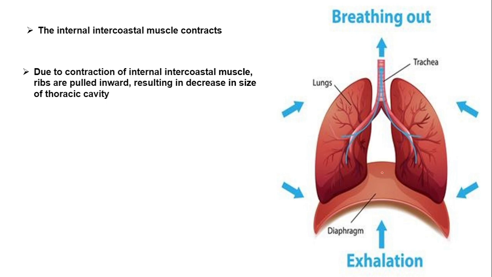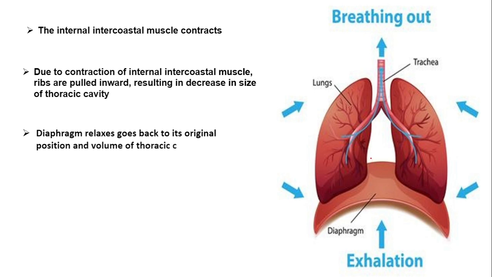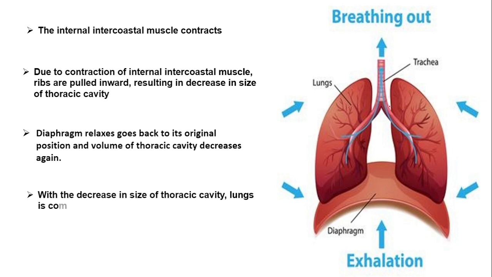So further the size of the thoracic cavity decreases. When the thoracic cavity volume decreases, the volume of the lung also decreases. So when the volume decreases, the pressure inside the lung increases.